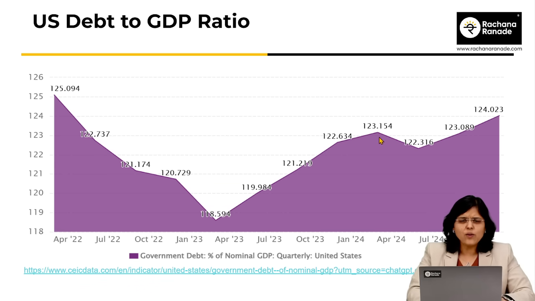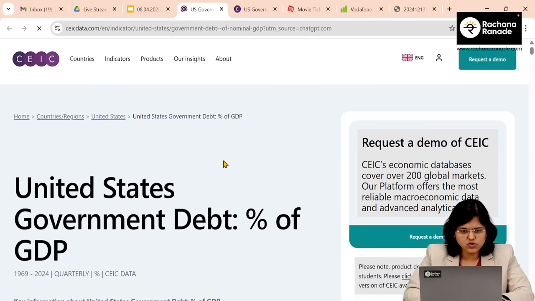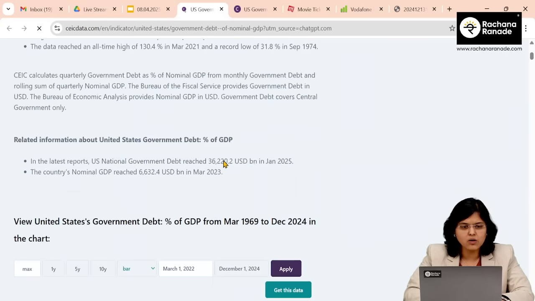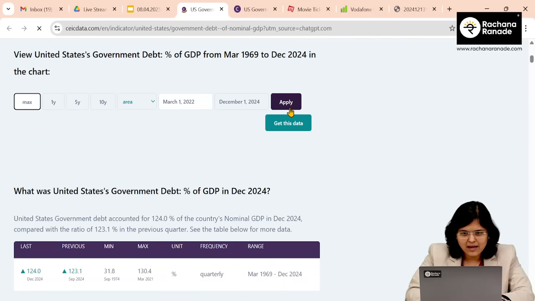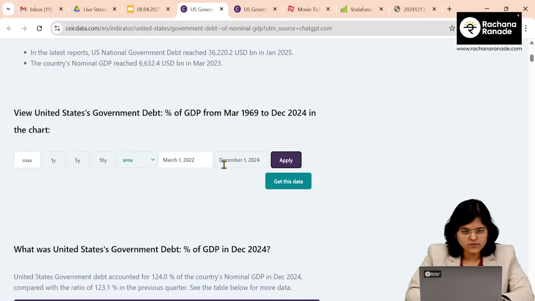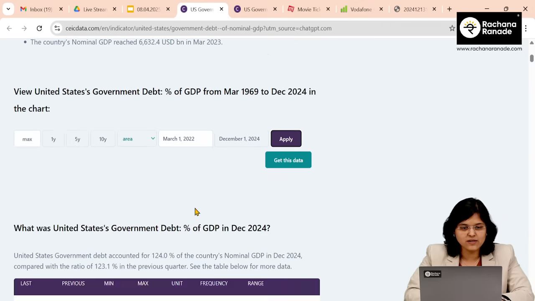Now, when I was looking at this, when I was trying to understand this, I said, okay, it was going down, it came up, but how has it been historically? And for that, I'm going to take you to, again, proper authentic data. Let's just open this site and understand how the data looks. We'll just select max and then we say apply. It's loading. It's a very interesting stat that you're going to see.